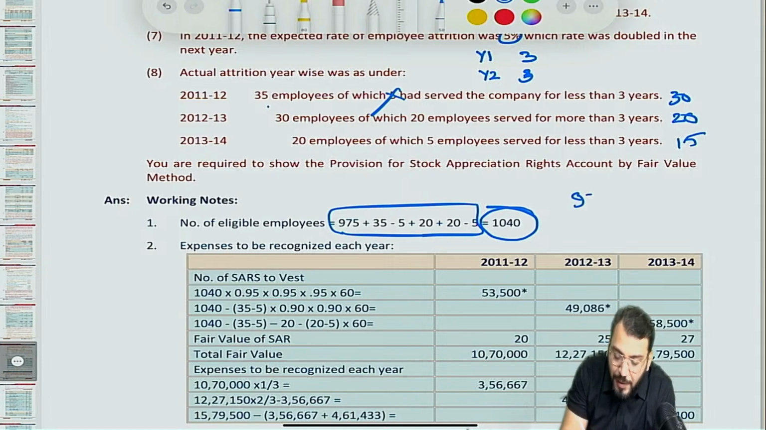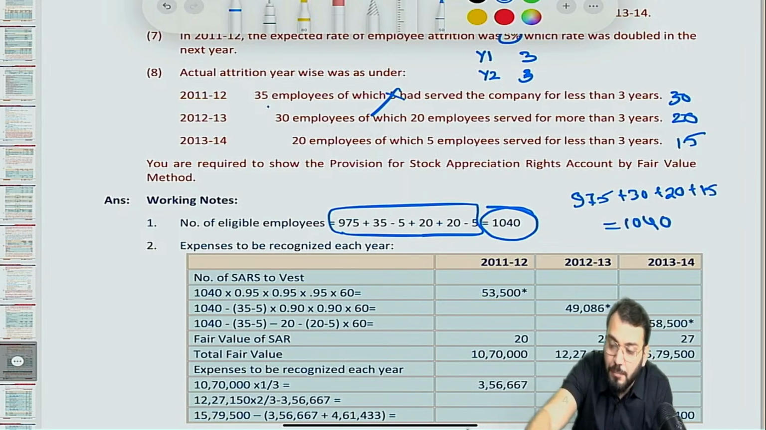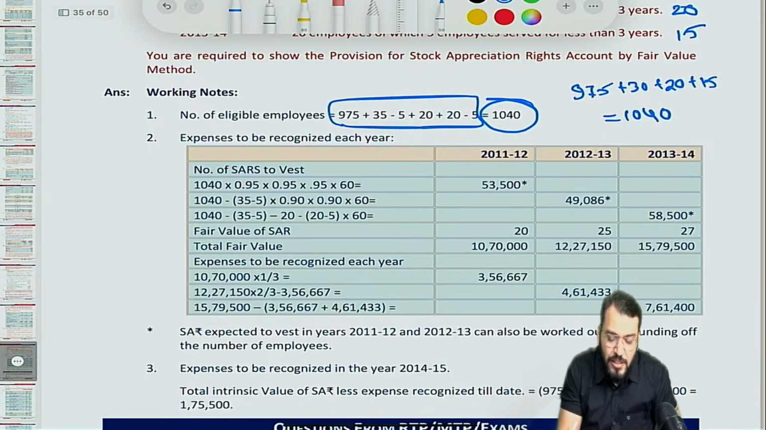So 975 was the vested number of employees. We'll do plus 30 plus 20 plus 15, so it will come to 1040. Check it. So this is the number of employees who were present on the grant day, to whom the scheme is applicable. Understood? So 975 plus 30 plus 20 plus 15, so it becomes 1040. So I would like to change the answer.